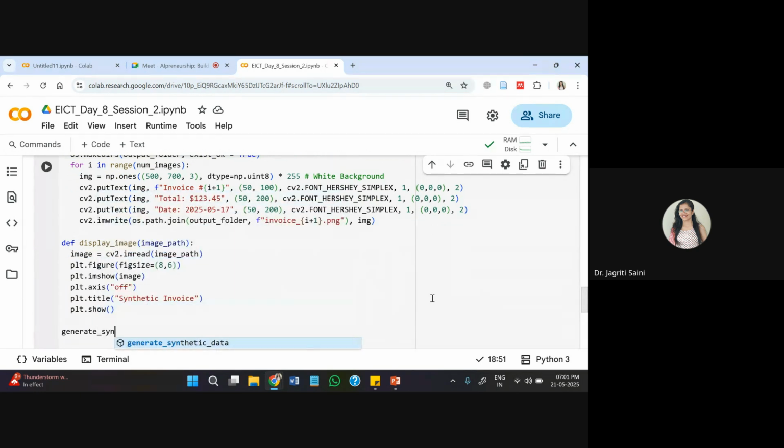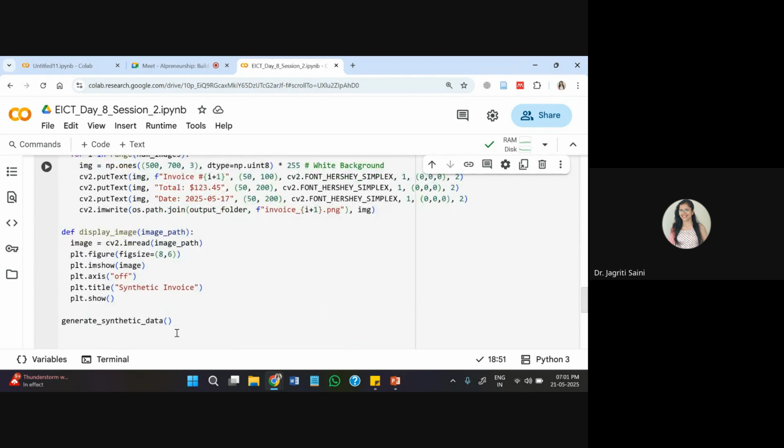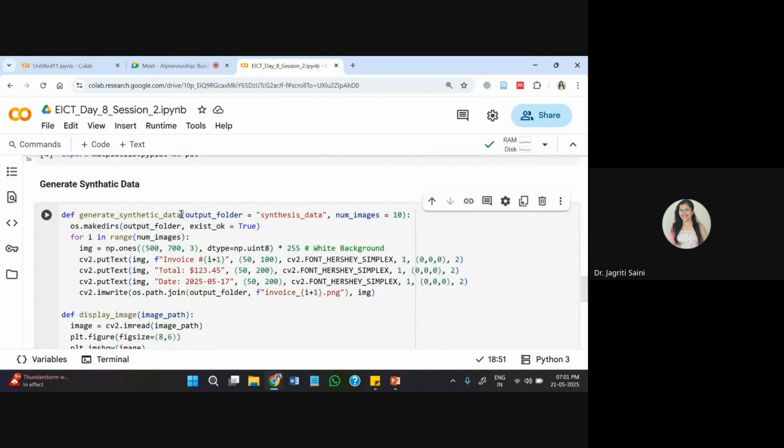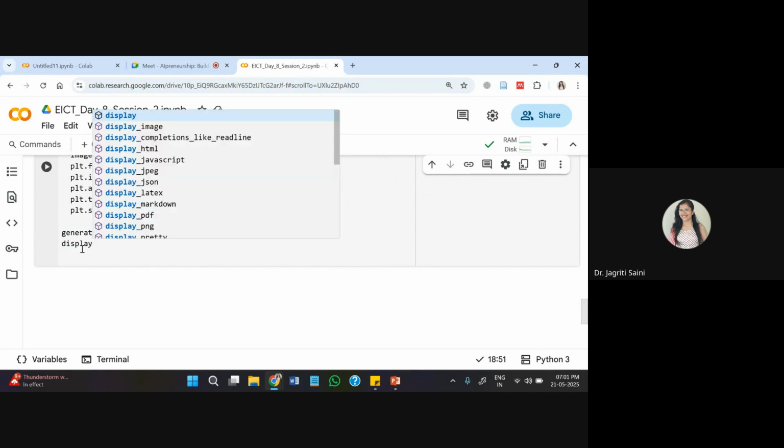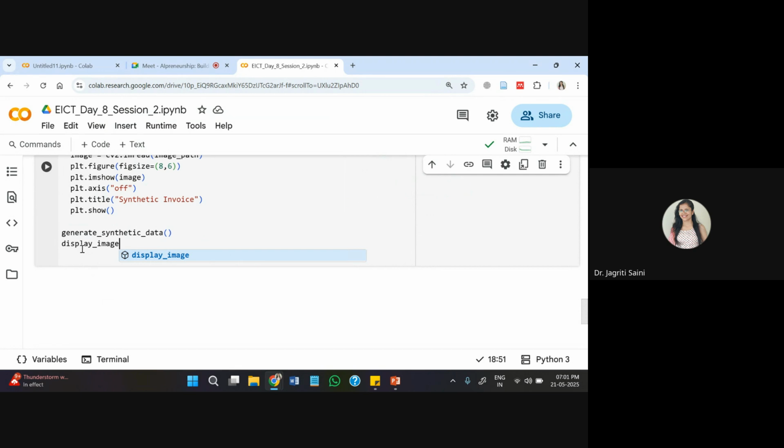First is generate synthetic data. This is the function that I have created, and if we observe here, this one exactly I'm using. And then in the second level I'll write here display image. So this will be based on the folder wherever we are creating this. So first I'll check by generating this image, then I'll deploy, so that we can identify the folder first wherever it will be created.